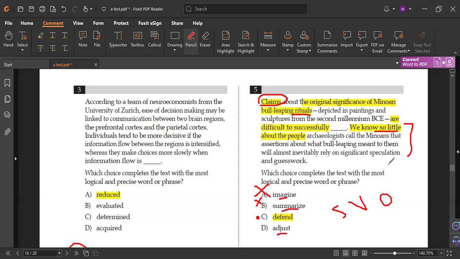Something else can help you, Malak. He mentioned here, this one relies on significant speculation and guesswork. What does speculation mean? It means a guess. So that means all the assertions or all the ideas depended on speculation, guessing. So if you guess something, it's not proved, so it's so difficult to support it. It'd be so difficult to defend it.